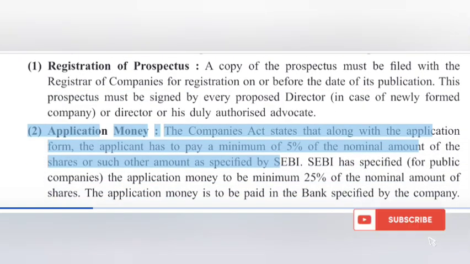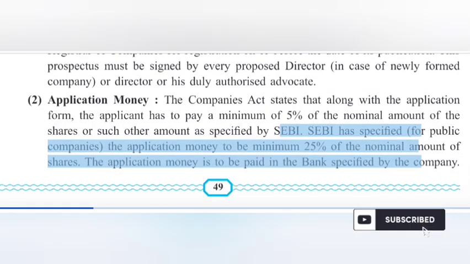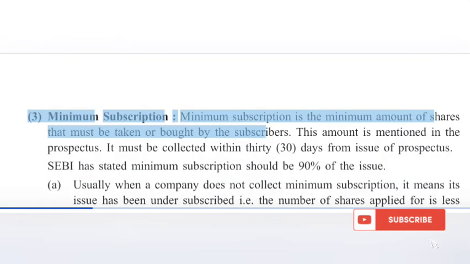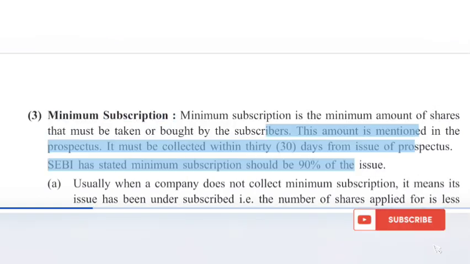Application money. The Companies Act states that along with the application form, the applicant has to pay a minimum of 5% of the nominal amount of the shares or such other amount as specified by SEBI. SEBI has specified the application money to be minimum 25% of the nominal amount of shares. The application money is to be paid in the bank specified by the company. Minimum subscription. Minimum subscription is the minimum amount of shares that must be taken or bought by the subscribers. This amount is mentioned in the prospectus. It must be collected within 30 days from issue of prospectus. SEBI has stated minimum subscription should be 90% of the issue.